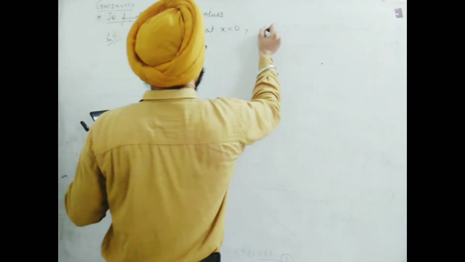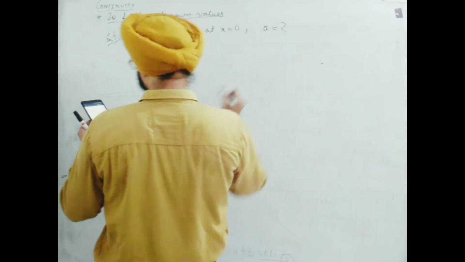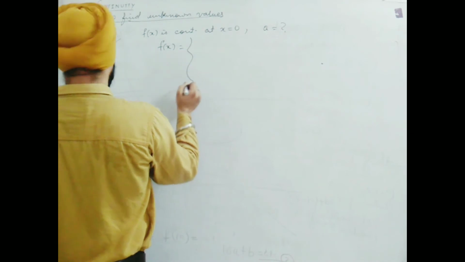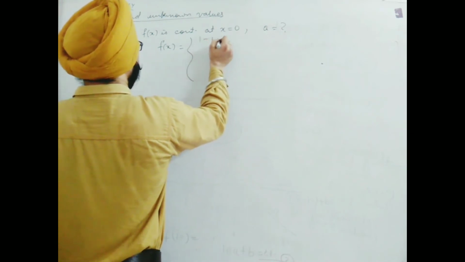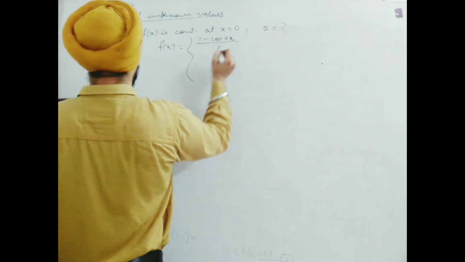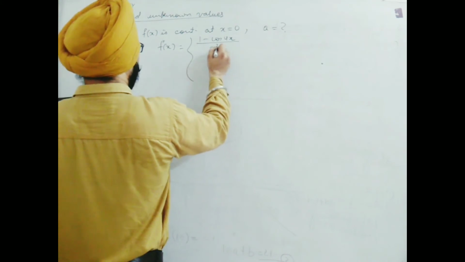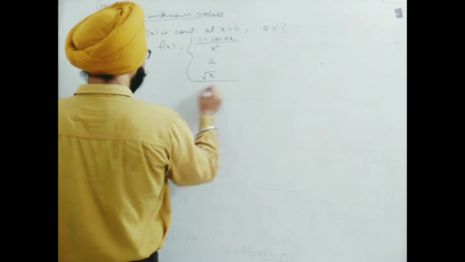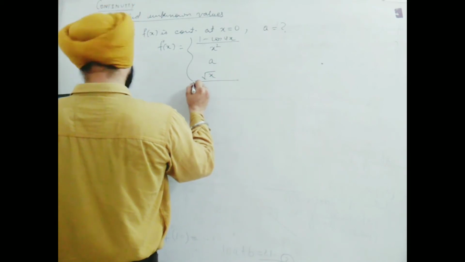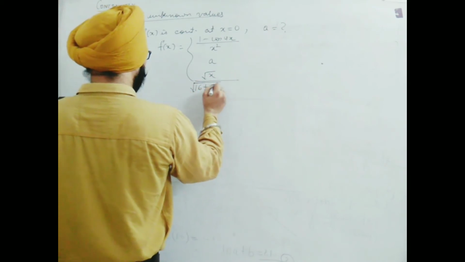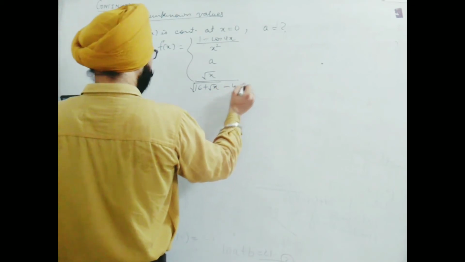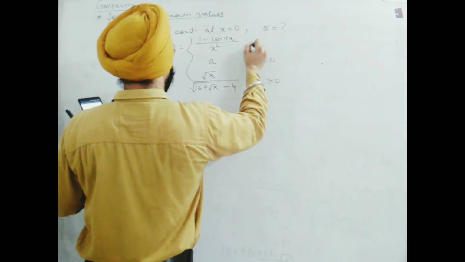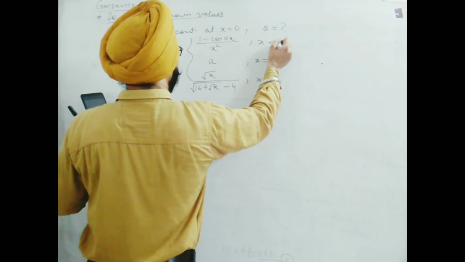We need to find the value of a, and f(x) is defined as (1 minus cos 4x) upon x squared when x less than 0, a when x equal to 0, and root x upon (16 plus root x) minus 4 when x greater than 0.